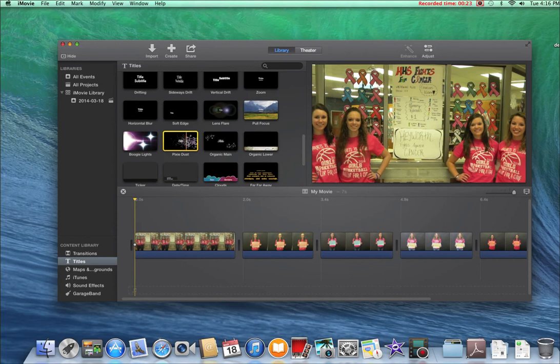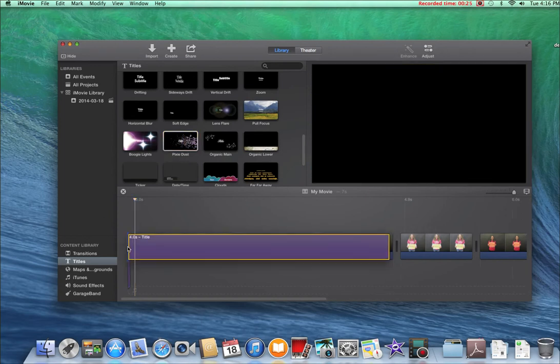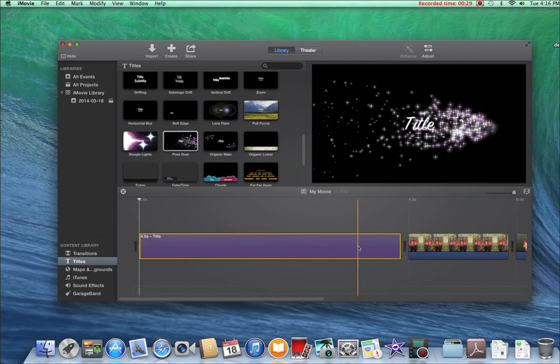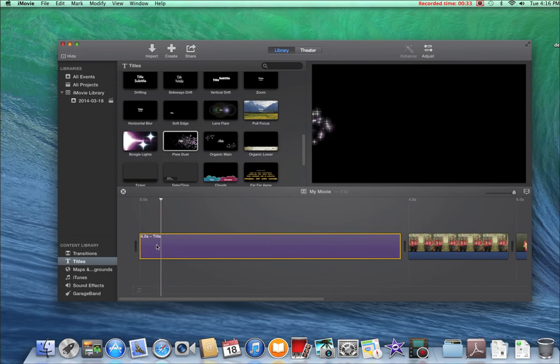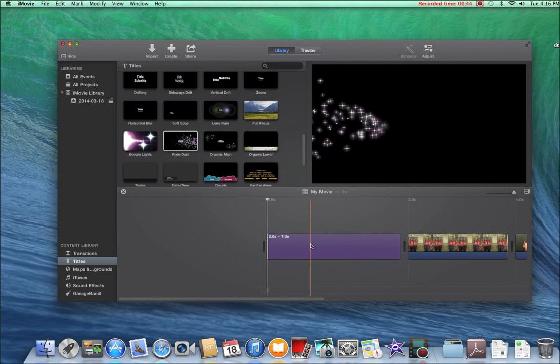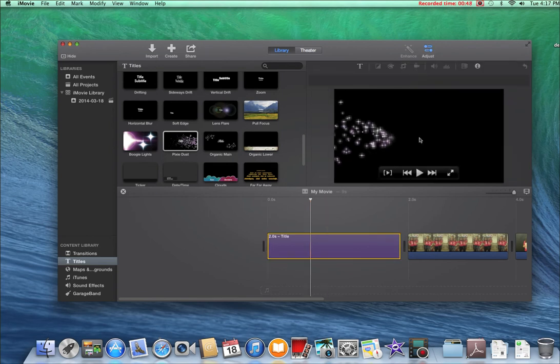And once you pick it, you drag it to the beginning of your movie and place it, and then you can trim it by holding the arrows and dragging it. Then you can go up to the top and click Adjust, and you can add text to your title.